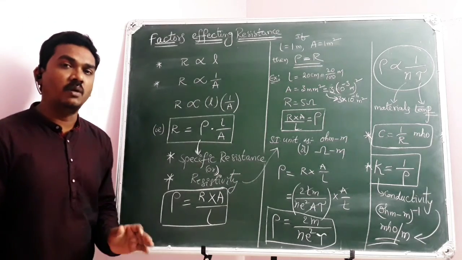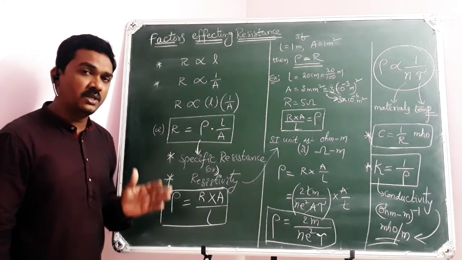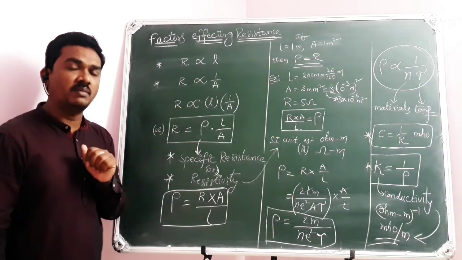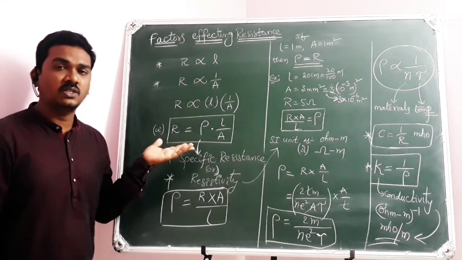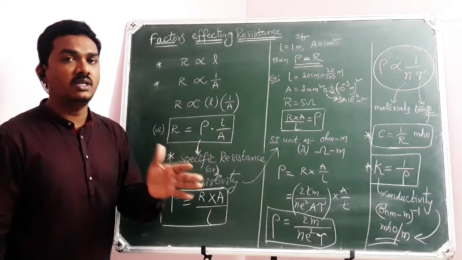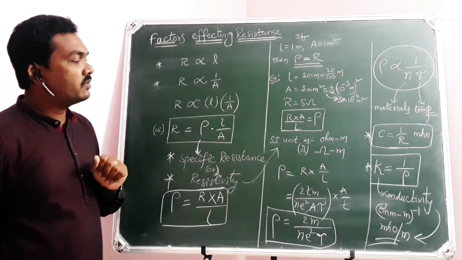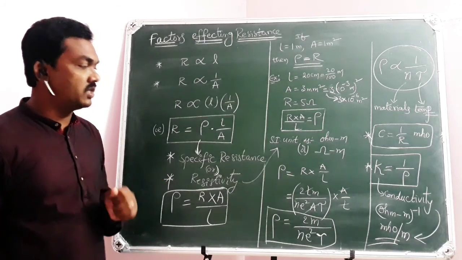It's not compulsory that copper always has the same low value, because if the temperature changes, relaxation time can be affected. So specific resistance can be influenced for a particular material according to the temperature conditions. So this is all about specific resistance and resistivity.